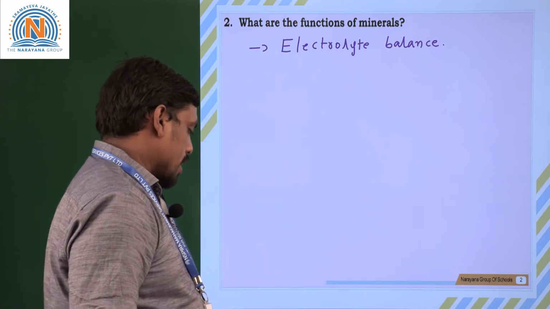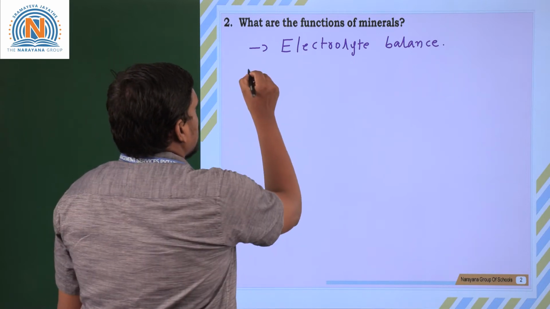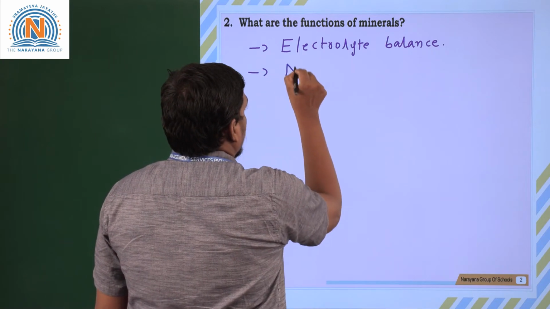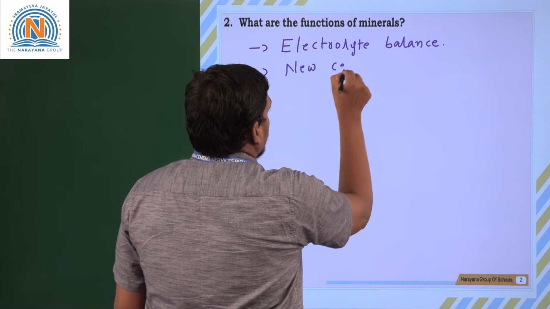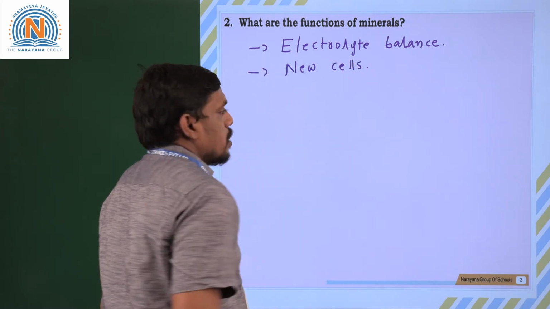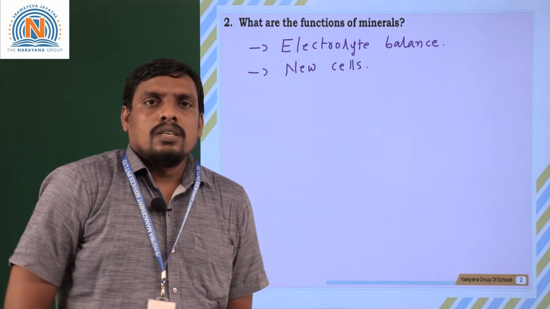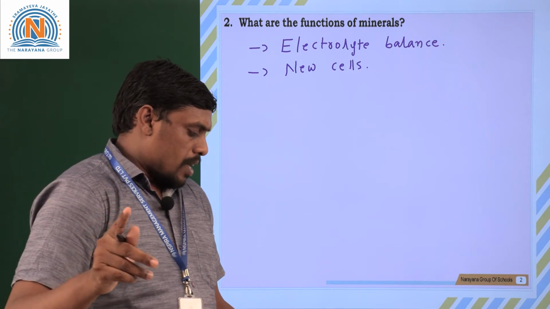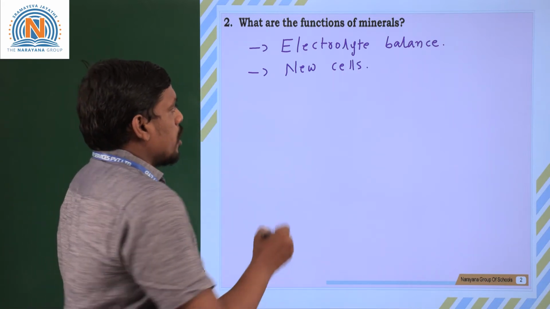And one more important character is, minerals play an important role in the formation of new cells. And one more thing, the fluid electrolyte balance.